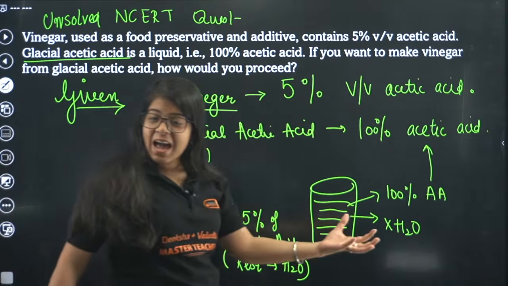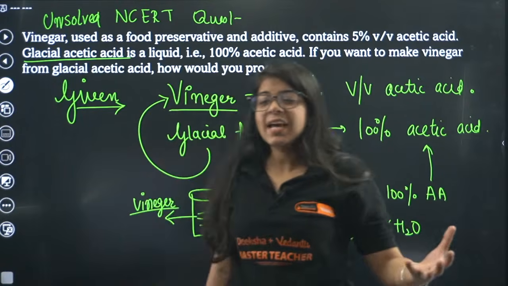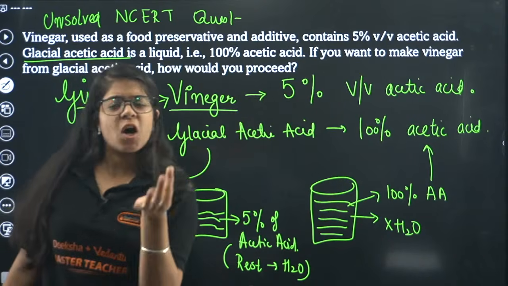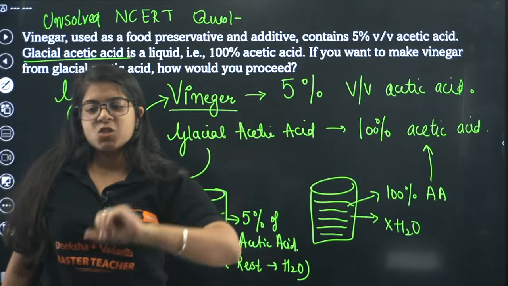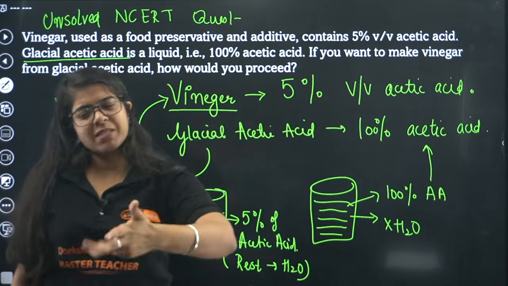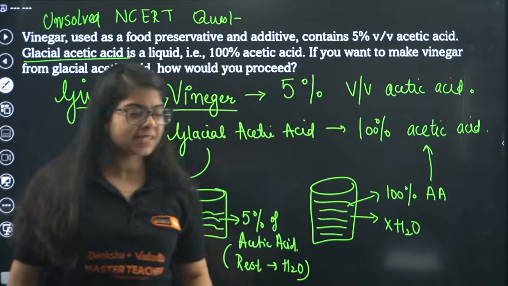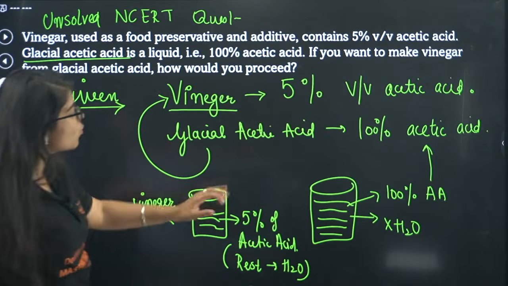Okay, we have the answer as 5% divided by 100 into 100. Let's see. There is a small mistake in this, nothing else. Not even a small mistake. You just have to learn how to write it better. Other than that, everything is good. So this is what you have to do.